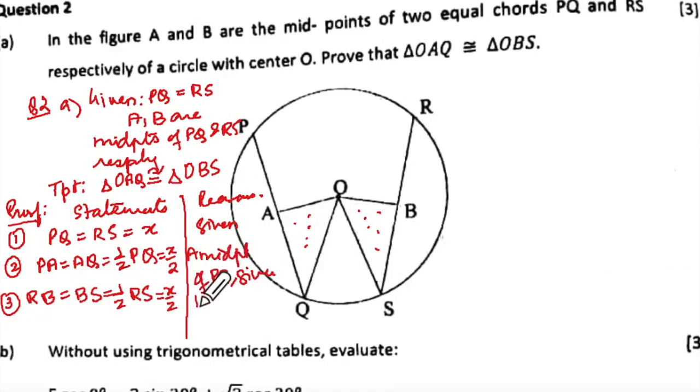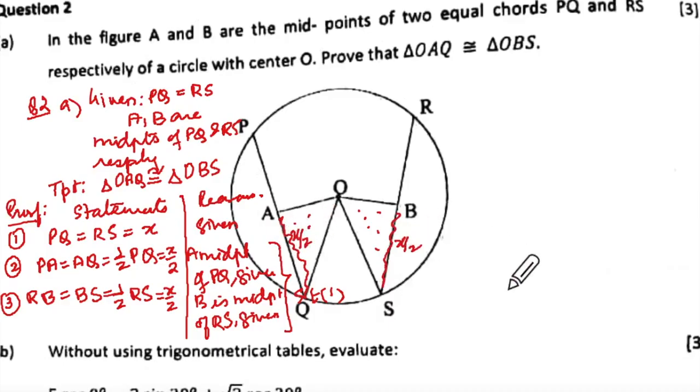So what you will say, B is midpoint of RS, comma given. Very good. Both of these also are connected with statement 1, because statement 1 said it is x, that's why we could write over here x by 2, x by 2. Now can you see over here, if you look at this side and this side, they are x by 2 and x by 2. Understanding? You can write in your diagram, this is your x by 2 and x by 2.